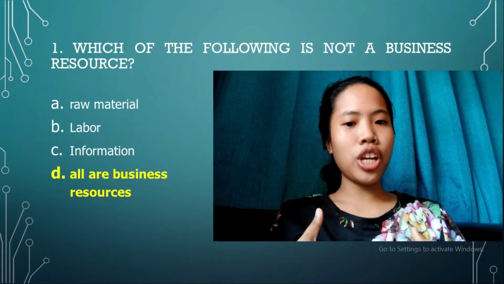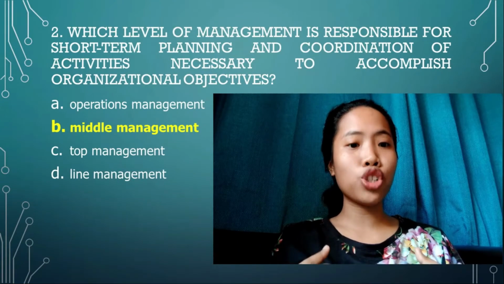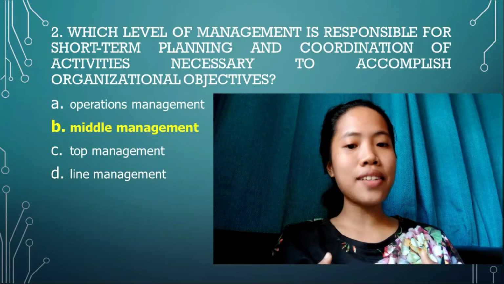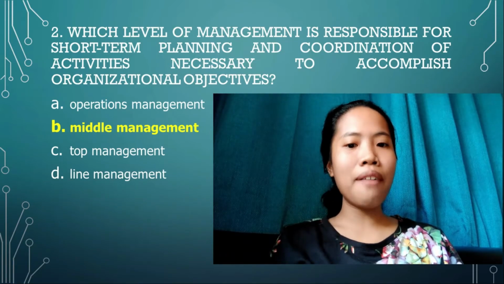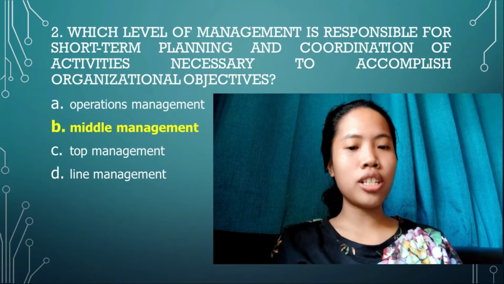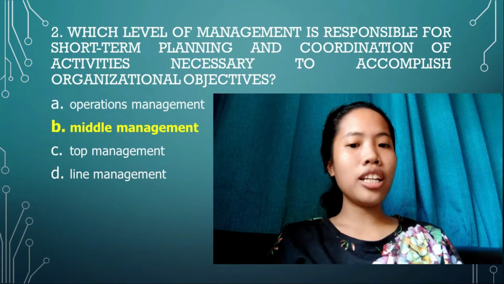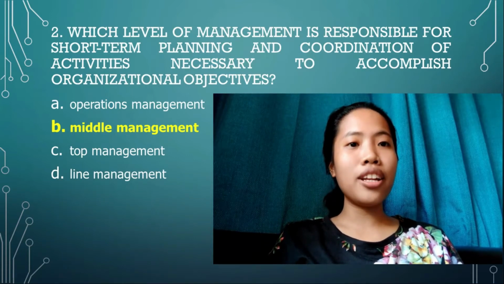For another question, which level of management is responsible for short-term planning and coordination of activities necessary to accomplish organizational objectives? We have the choices A. Operations management, B. Middle management, C. Top management, and D. Line management. So the answer is the middle management.